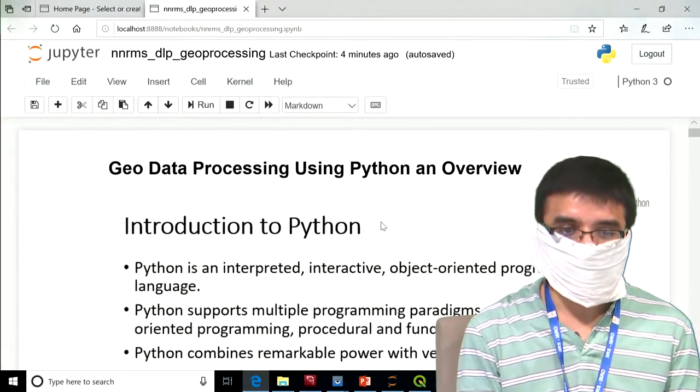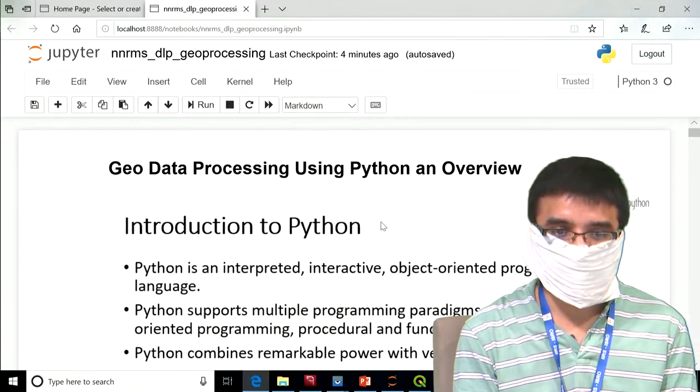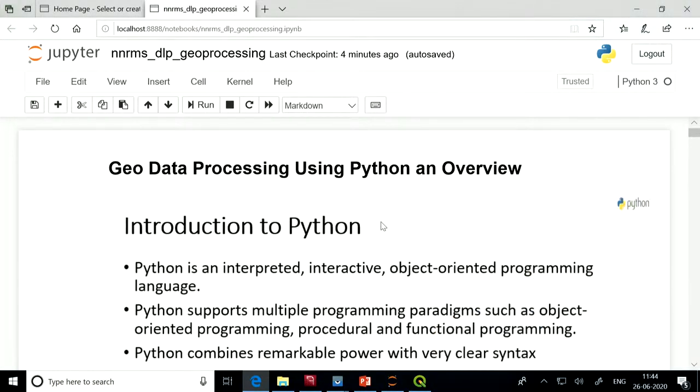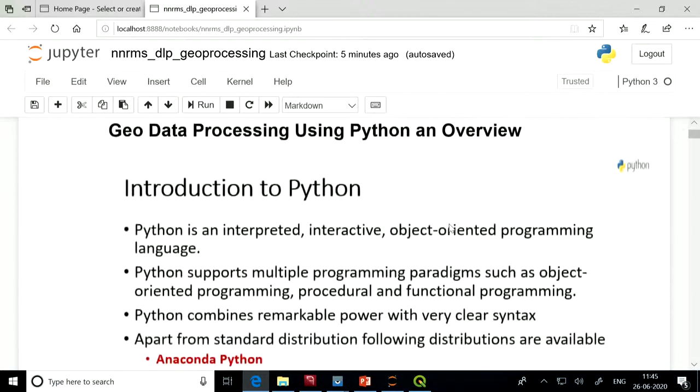Namaskar. Today's topic is geodata processing using Python. I will give just an overview of a subset of the Python programming language that is used for geodata processing. I assume that you have some experience with any programming language, not specifically Python. If you have some exposure to any programming language, it will be quite easy for you to follow the code. Before starting, I will give a brief introduction to Python.